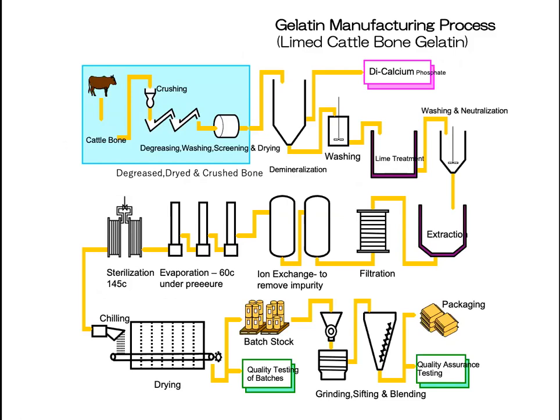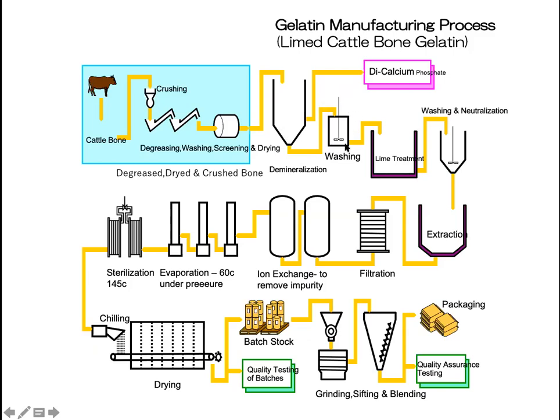You can dry it out and you can pack it and keep it. Then again, it can be washed. When you do the demineralization, that is to prepare the ossein. To prepare the ossein, you can do the demineralization here, for which we will be using hydrochloric acid. By using the hydrochloric acid, all the minerals will be removed and we get what we call the ossein, and we get another product, that is dicalcium phosphate. So dicalcium phosphate is separated and the ossein is separated.